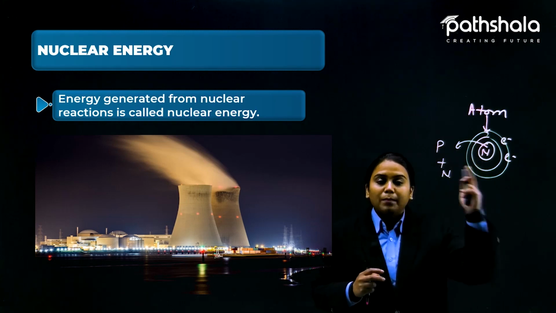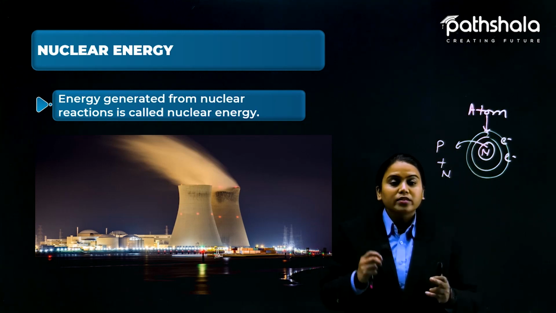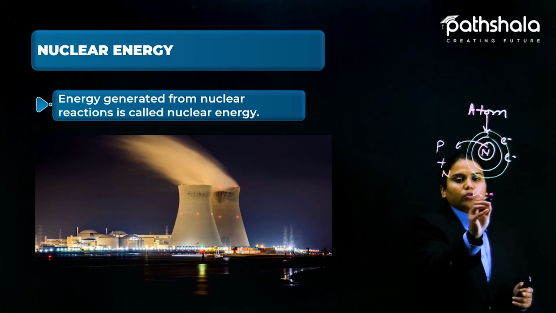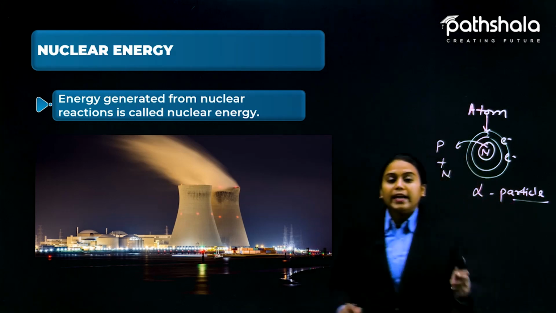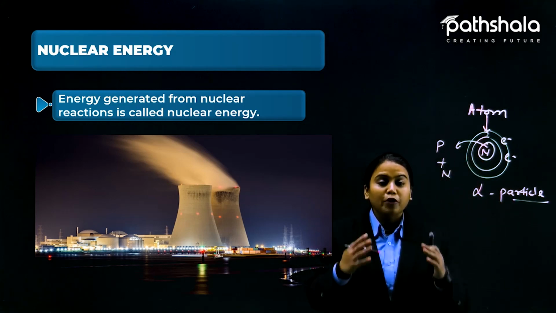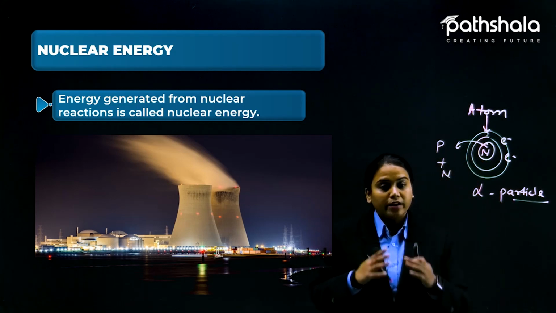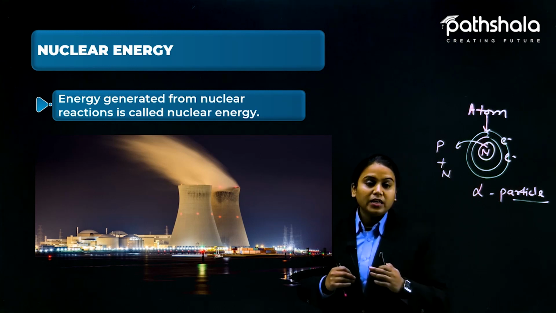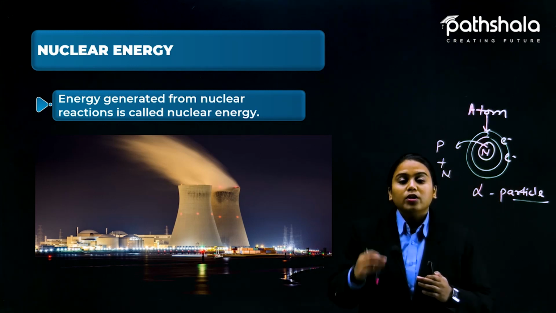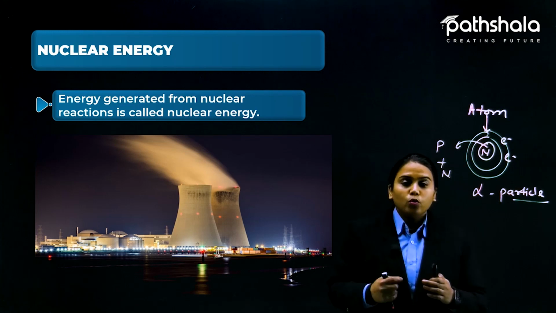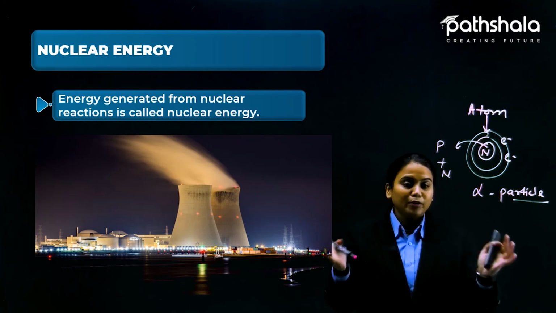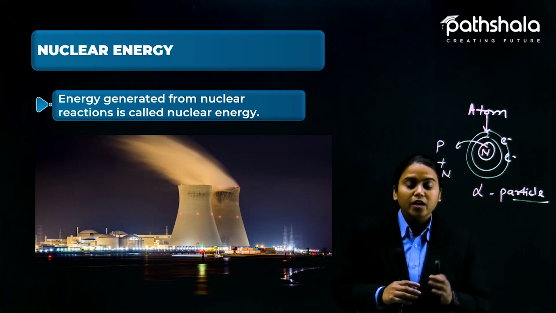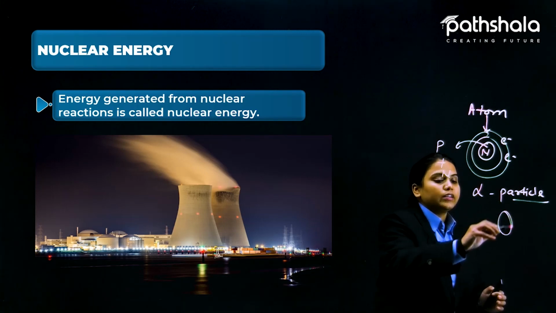It can also be bombarded by alpha particles. All these things produce a very huge amount of energy, and that energy we can use to generate electricity. In power plants, we just need a big amount of energy to rotate the turbine.